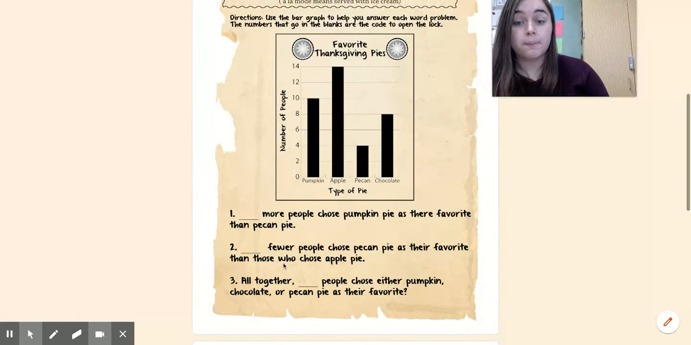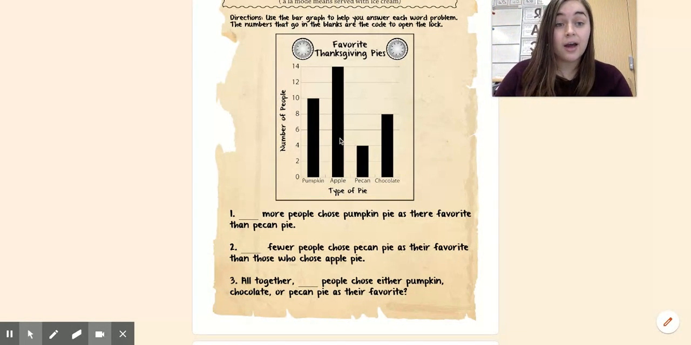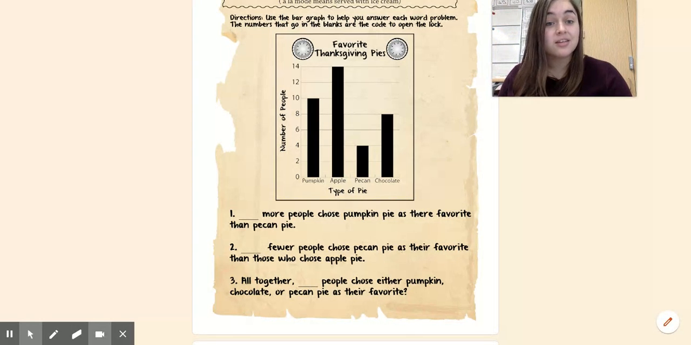Let's look at the second one. Blank fewer people chose pecan pie as their favorite than those who chose apple pie. So let's look. We need to find out how many people chose pecan pie. We just saw that last time. It was 4. And then we need to find out how many people chose apple pie as their favorite. That was 14. So how many fewer people chose pecan pie than apple pie? When you find that out, that will be your answer to the second combination in the lock.